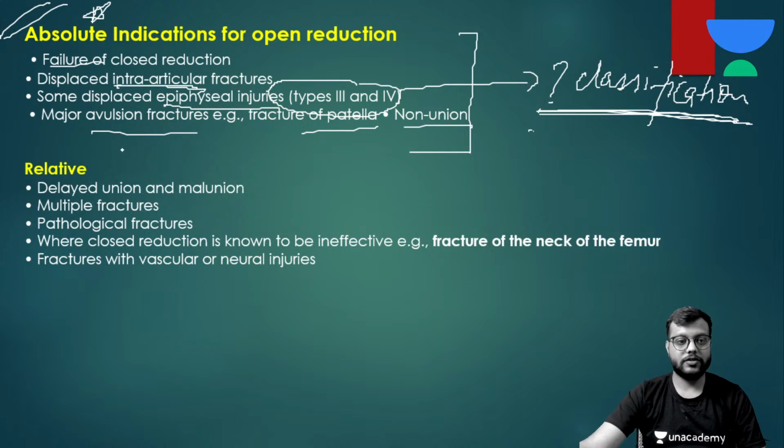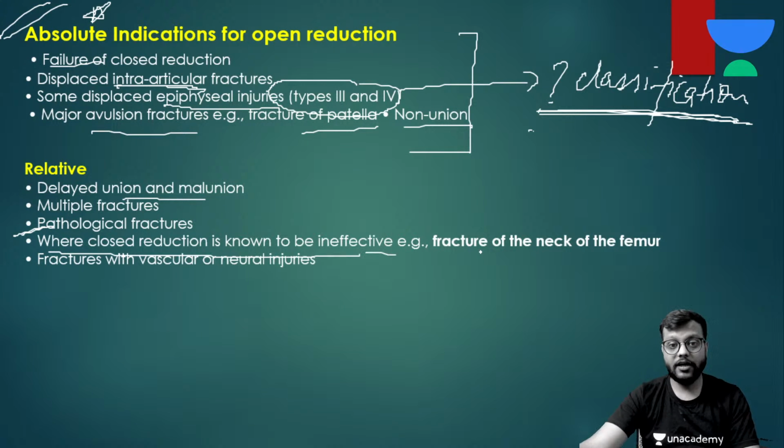Okay, so this is, and what are the relative indications? If there is delayed union or malunion, or there are multiple fractures like segmental or comminuted fractures, or pathological fractures, or where closed reduction is ineffective like neck of femur.